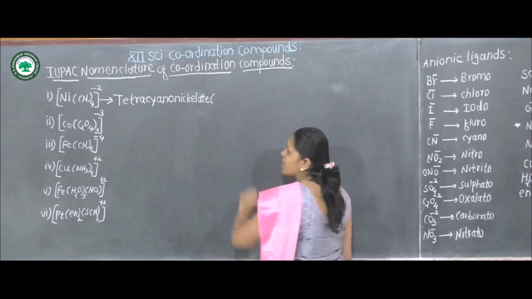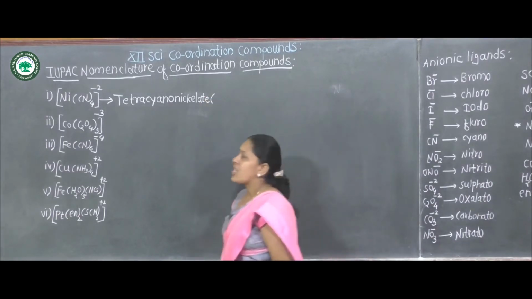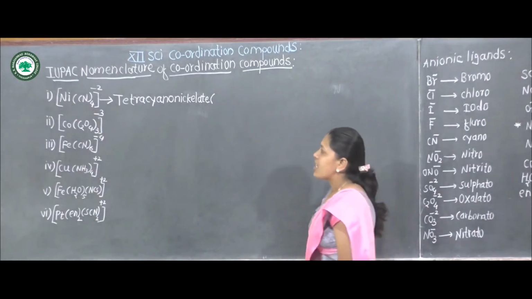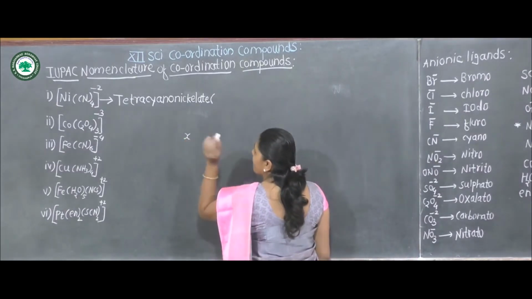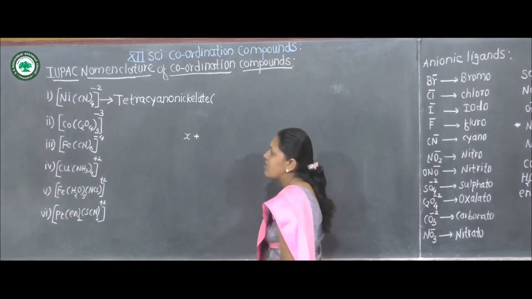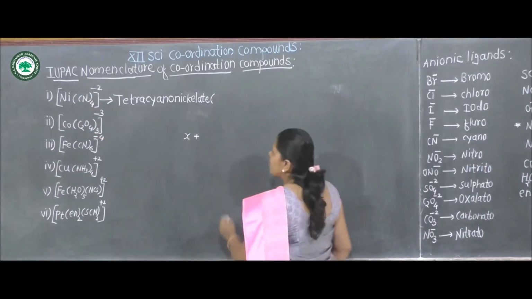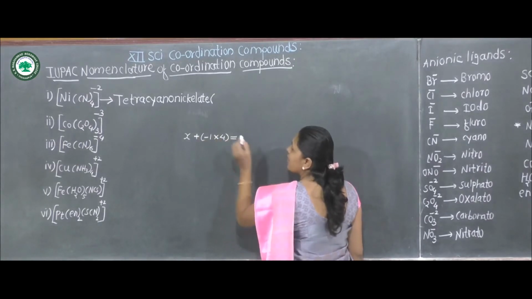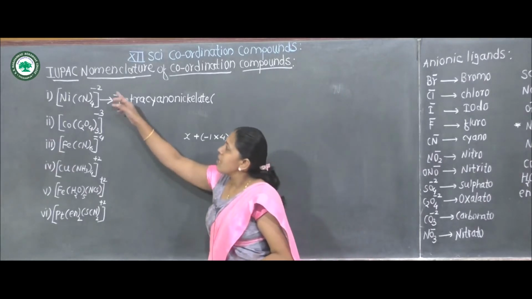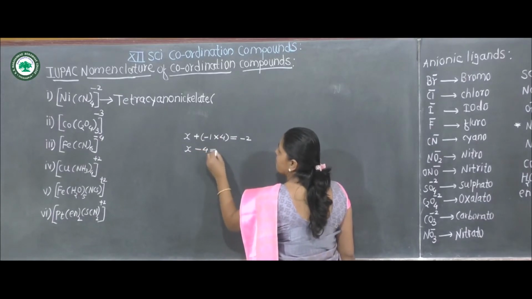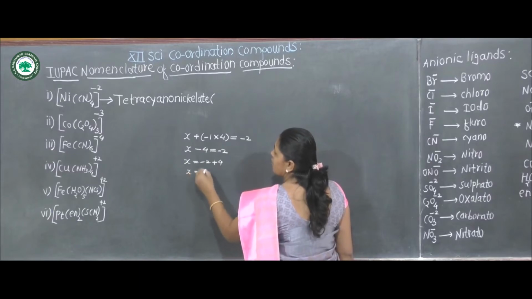What is the oxidation state of nickel? How will you calculate it? We know that the cyanide ligand has a 1 minus charge. Suppose the oxidation state of nickel is X. Then X plus 4 cyanide ligands, charge minus 1 multiplied by 4, is equal to the charge on the complex, minus 2. So X minus 4 is equal to minus 2, X is equal to minus 2 plus 4, X is equal to plus 2.